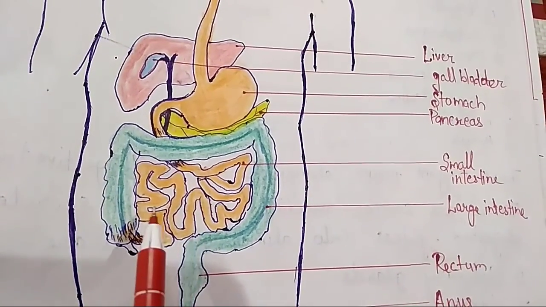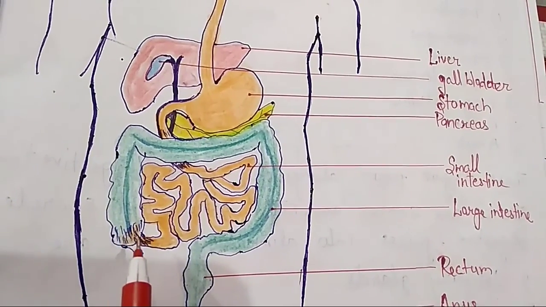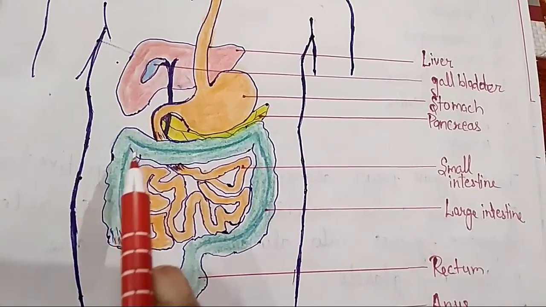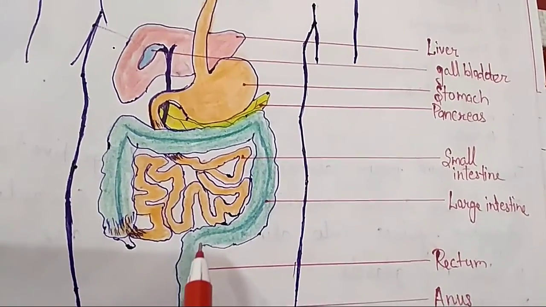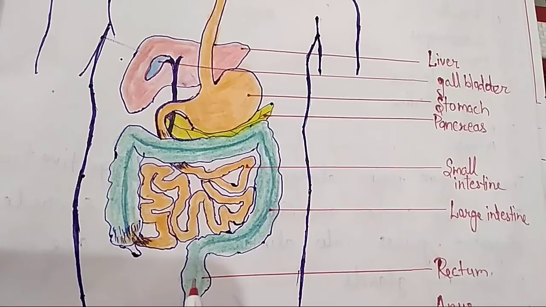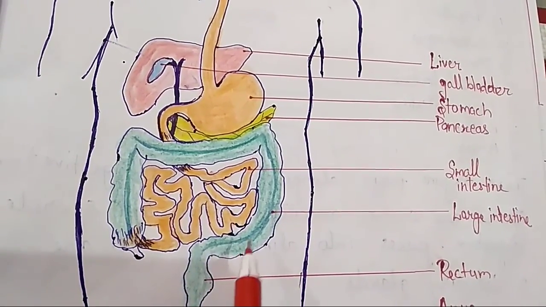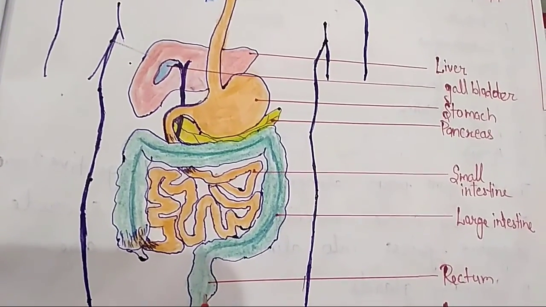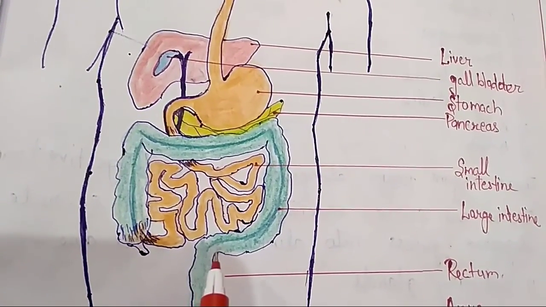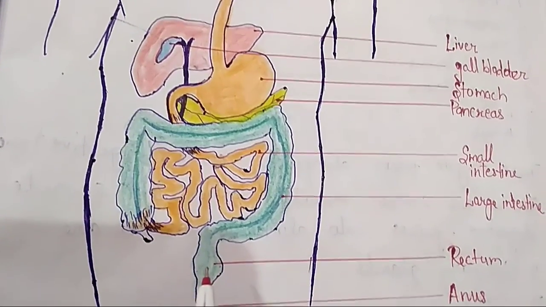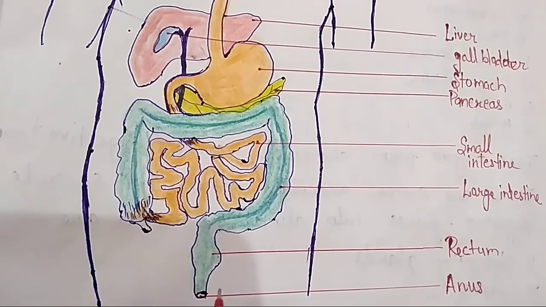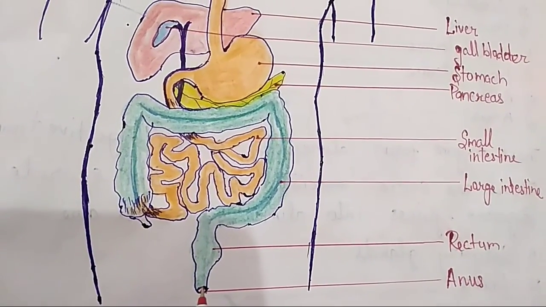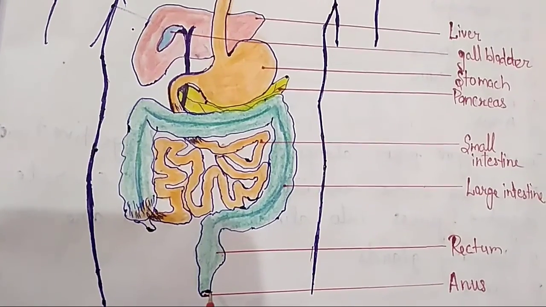Undigested food, some water and minerals are released to the large intestine, and here extra water from the undigested food is absorbed by the walls of the large intestine. The remaining solid waste is stored in the rectum, and after some time it is released out of the body through the anus. That is known as excretion.